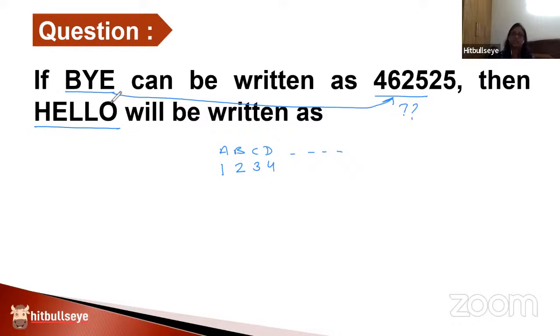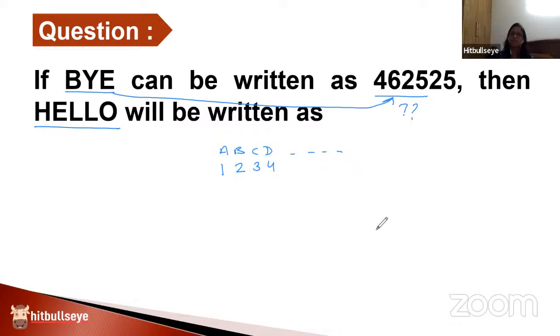So these letters have been converted into numbers based on their positions for sure. But how that position has been further converted, because if B was to be written as 2, I should have the first number as 2, which is not there. So it's not that always the position is directly mentioned. That will be too simple a logic. Sometimes that number is also transformed ahead.